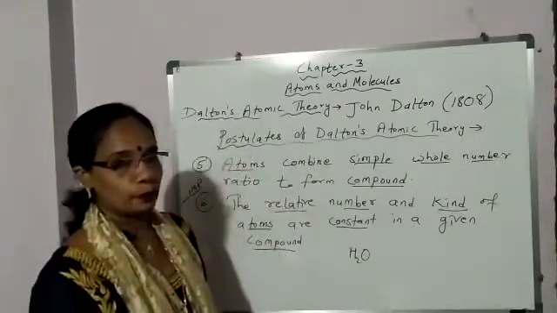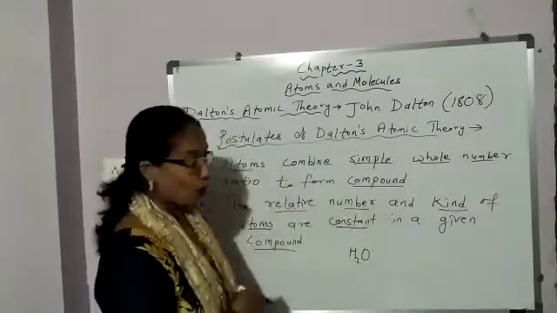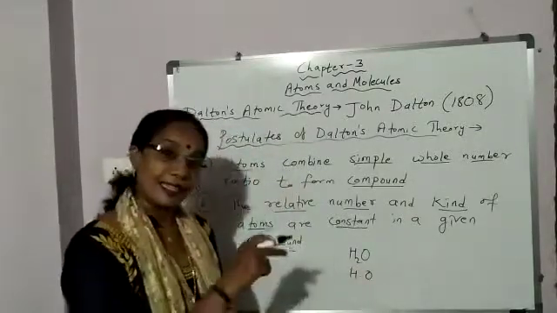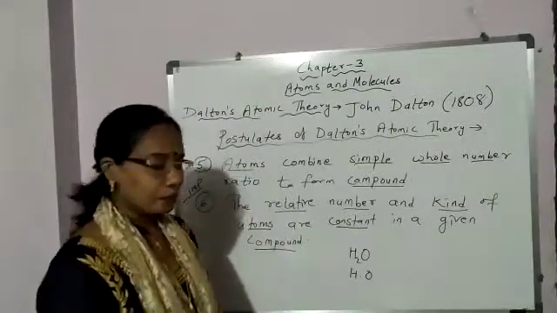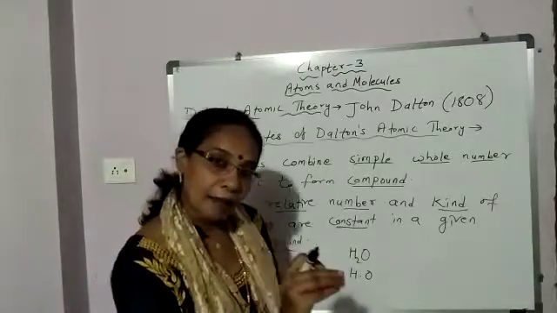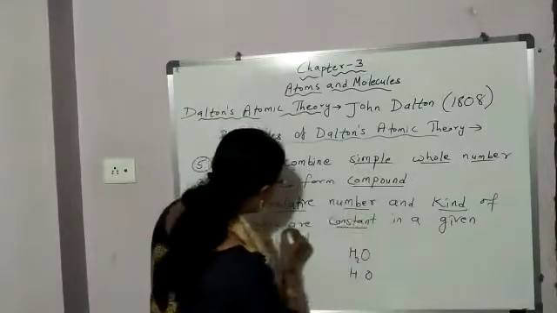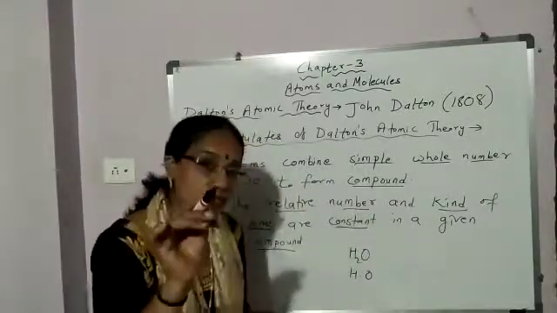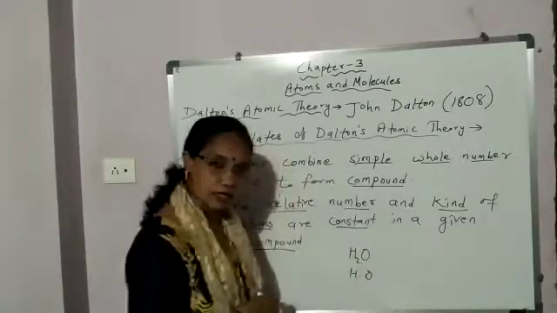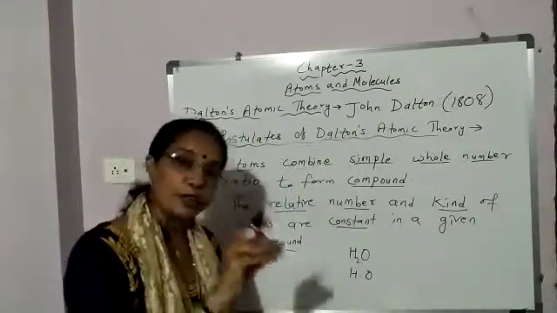This is a compound. The relative number and kind of atoms. What kind of atoms it has? Hydrogen and oxygen. And what is said? It is constant. Means compound is made up of same element. The relative number and kind of atoms are constant. Constant means fixed. So, what kind of atom this water is made up of? Hydrogen and oxygen. That is fixed in this compound. Water will be made up of hydrogen and oxygen.